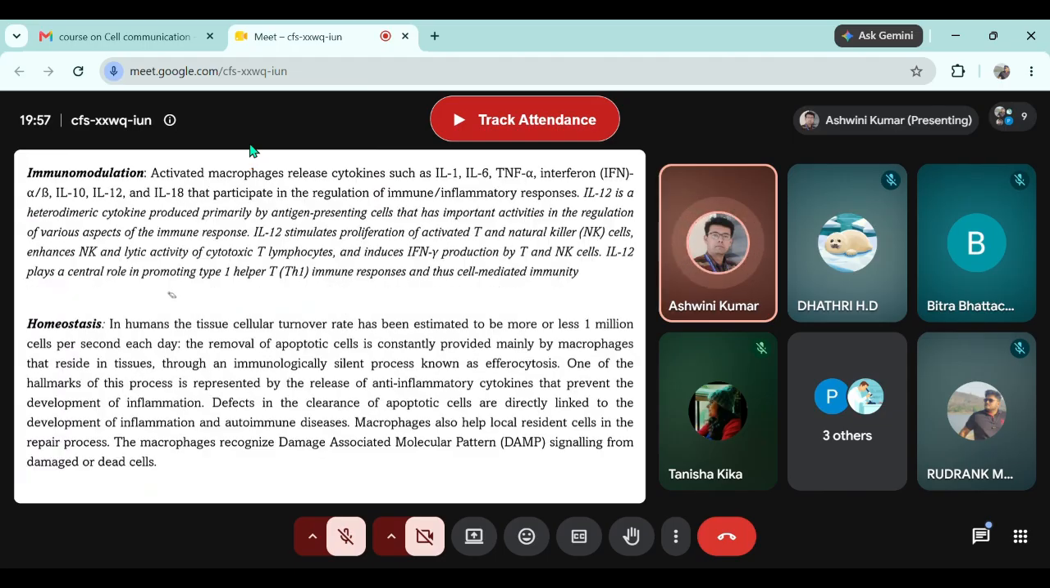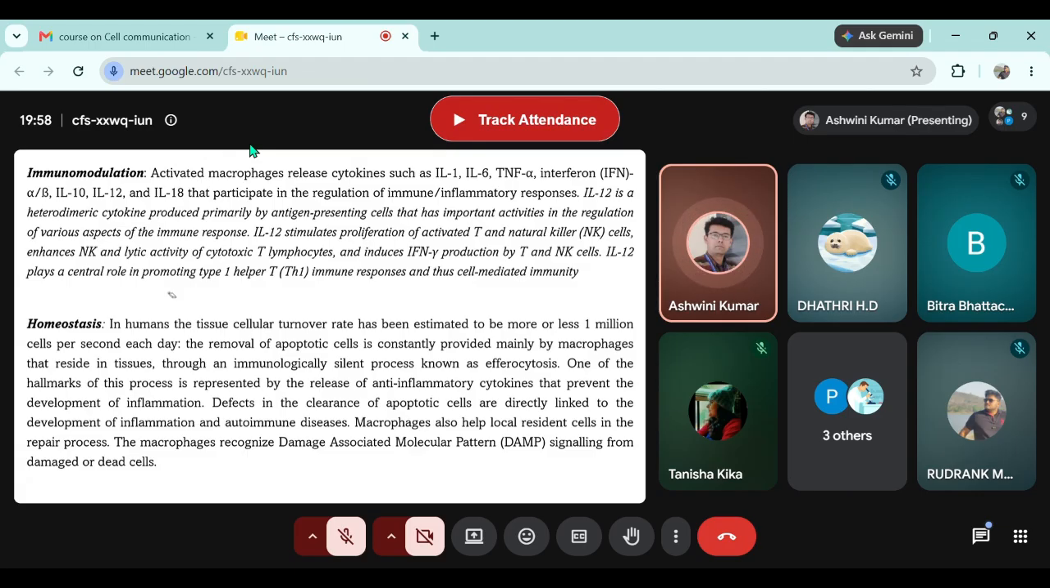The third very important aspect of macrophages is immunomodulation. They don't only function for phagocytosis or antigen presentation. They are very important cells for immunomodulation. Activated macrophages release cytokines such as interleukin 1, 6, TNF alpha, interferon alpha and beta both, interleukin 10, 12, interleukin 18 that participate in the regulation of immune or inflammatory responses. Interleukin 12 is a heterodimeric cytokine produced primarily by antigen presenting cells, whether it's a macrophage or dendritic cell or a neutrophil or a B cell, that has important activities in the regulation of various aspects of the immune response.